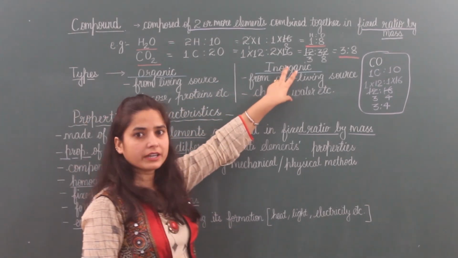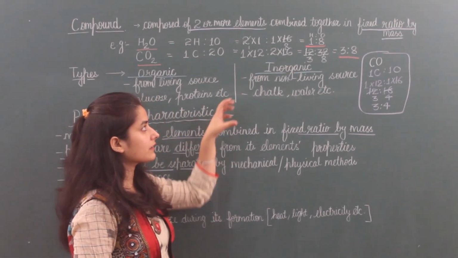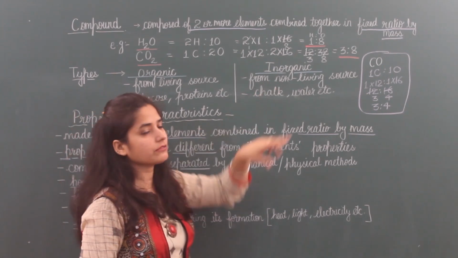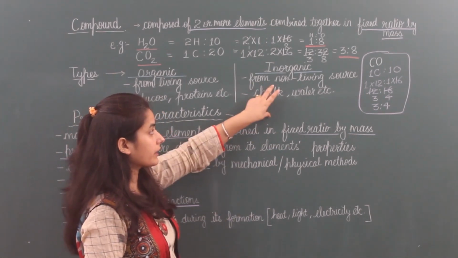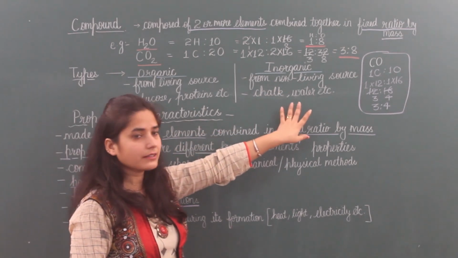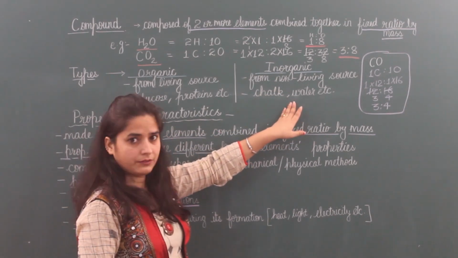Second one is inorganic compounds. Inorganic means in non-living things. So the compounds originated from non-living sources are called inorganic compounds, and examples are chalk, water, etc. These are made of non-living things.